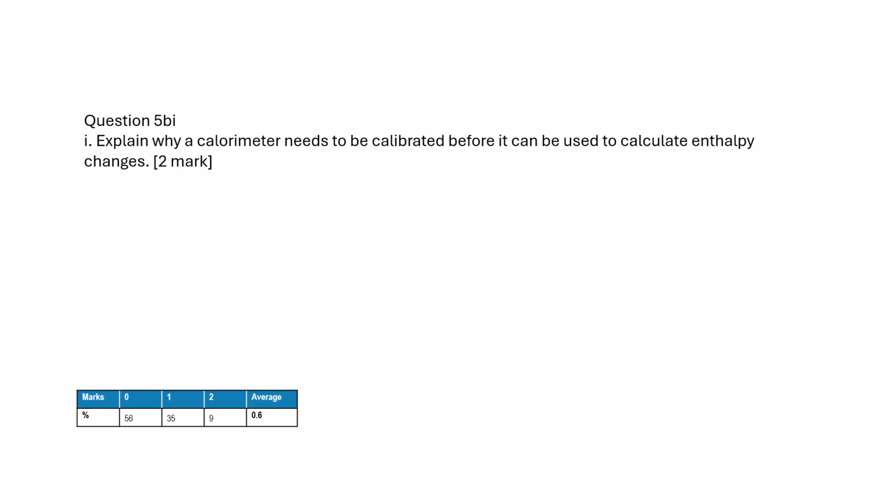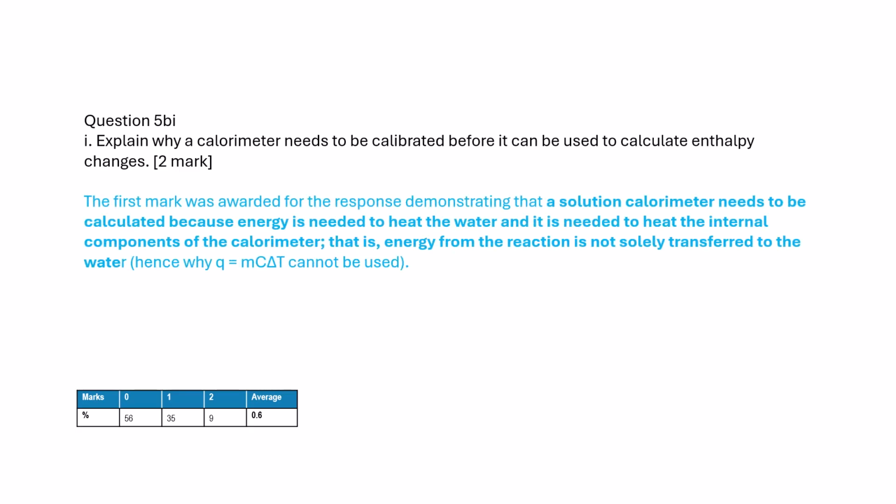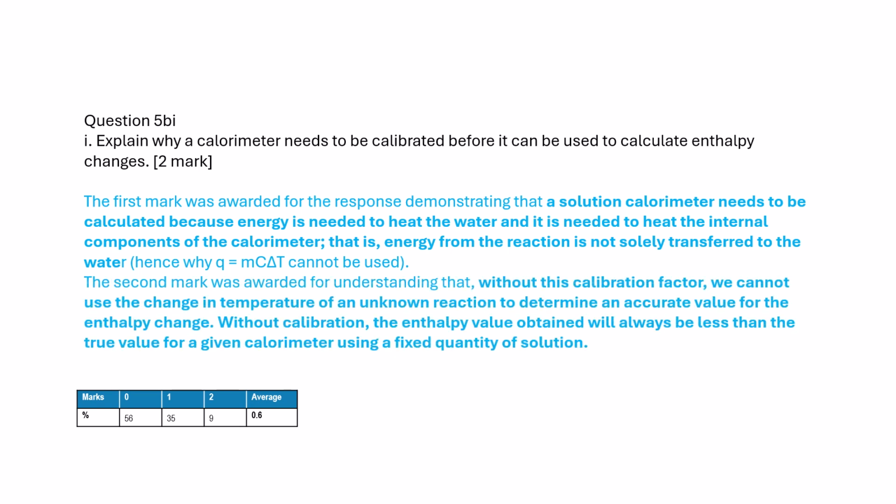A solution calorimeter needs to be calibrated because energy is needed to heat the water and the internal components of the calorimeter, that is, energy from the reaction is not solely transferred to the water. Without this calibration factor, we cannot use the change in temperature of an unknown reaction to determine an accurate value for the enthalpy change. Without calibration, the enthalpy value obtained will always be less than the true value for a given calorimeter using a fixed quantity of solution.